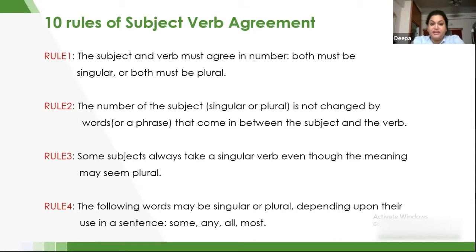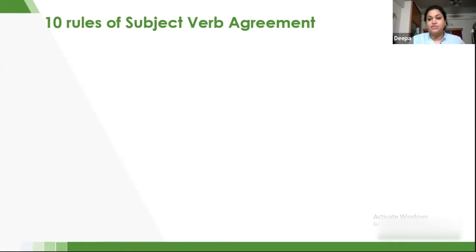Now most of it, for example, some of them are coming. Some is basically plural in number. So we say, give me a few mangoes. Whenever I'm using the phrase a few, I will use a singular verb or a plural verb, whichever I check in context. So let's go to the next rule.